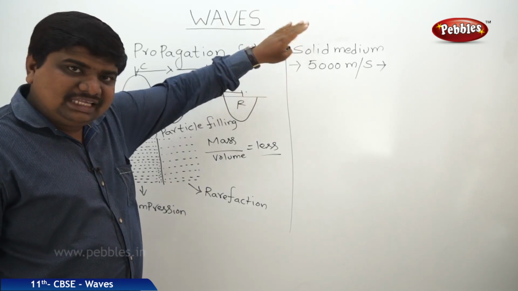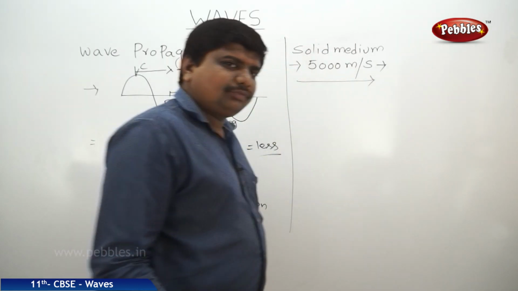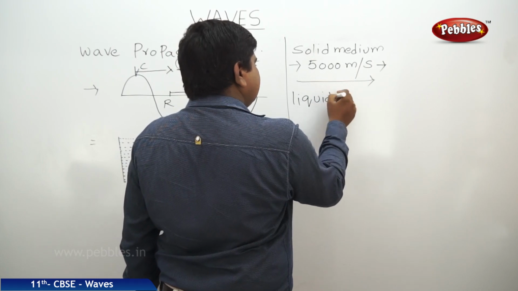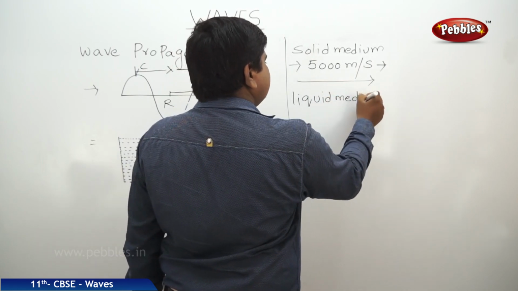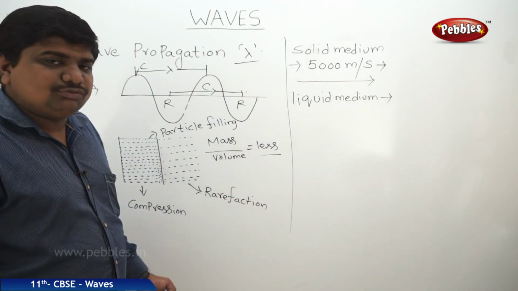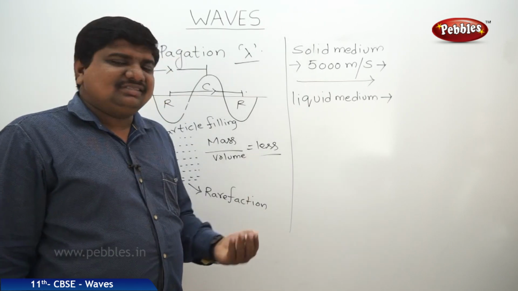The speed of sound in that given medium is 5000 meters per second. Next, the liquid medium. So what about this liquid medium? Best example is water, drinking water, ocean water. Many waters are there, sea water.